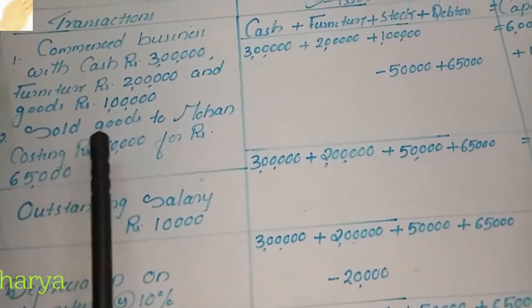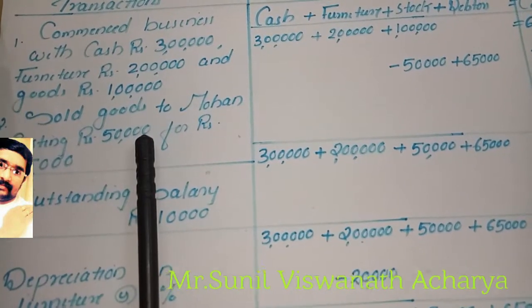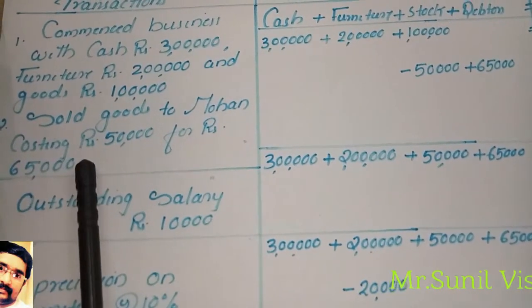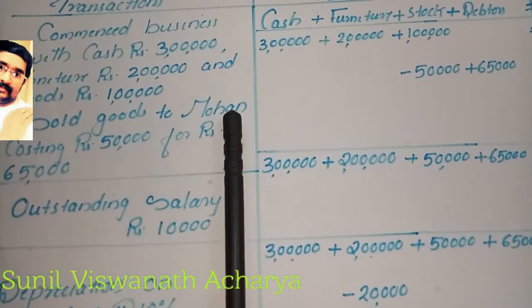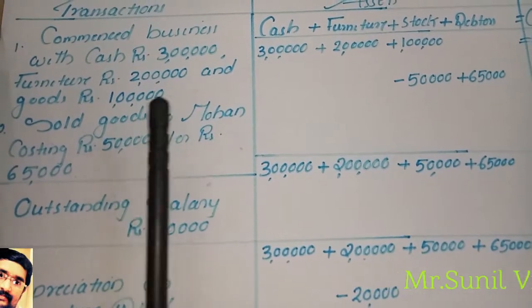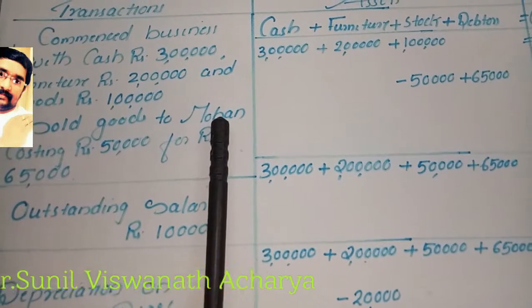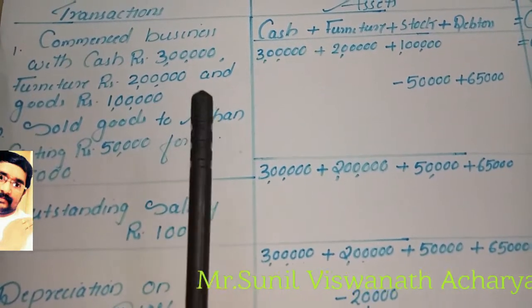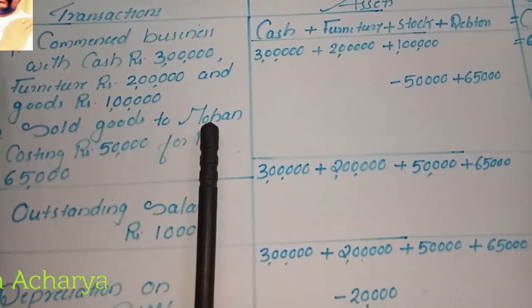Second transaction: sold goods to Mohan, costing rupees 50,000, for rupees 65,000. In this question, it says only sold goods to Mohan; it is not mentioned that it is for cash. Then it is a credit sale, keep in mind. If only the name is mentioned, then it is for credit.